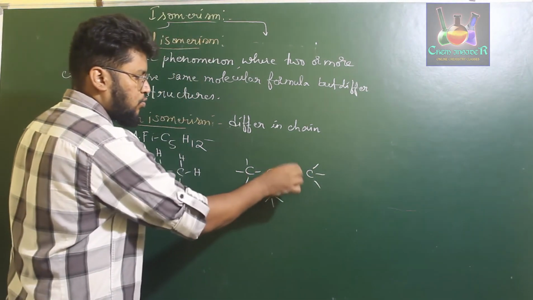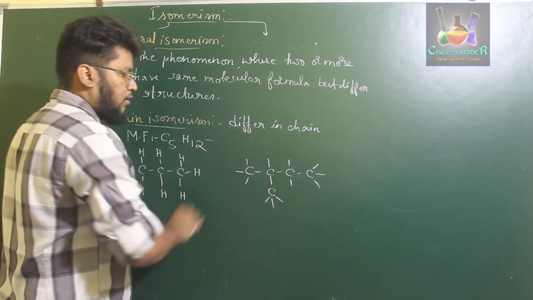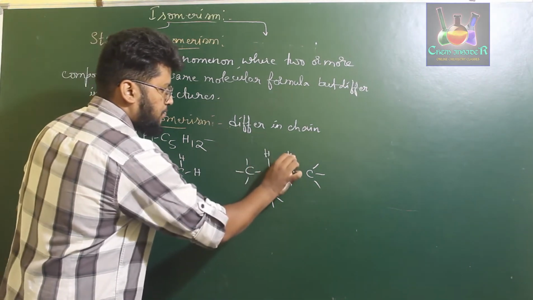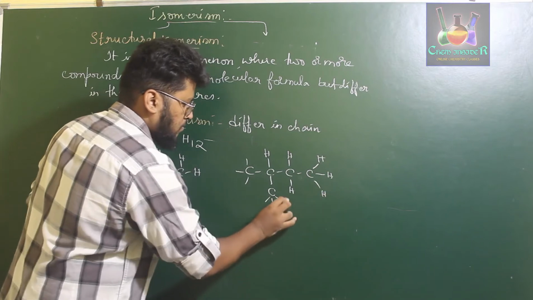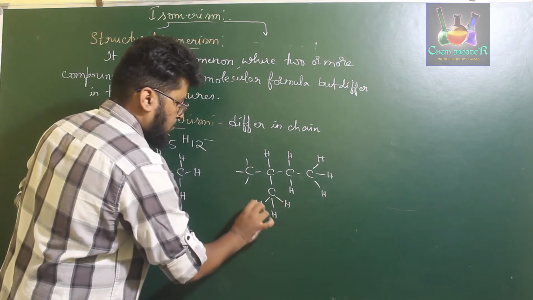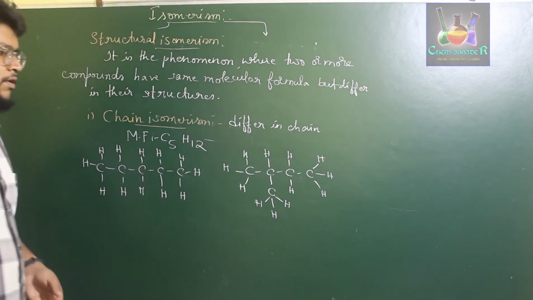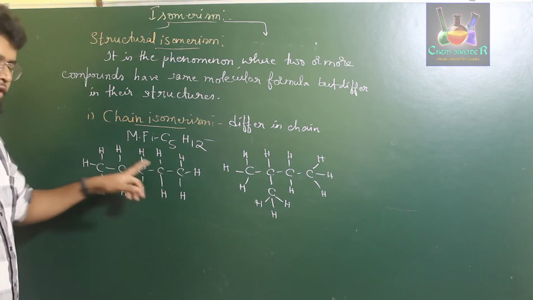This carbon has 2 bonds, so it will carry 2 hydrogen. This carbon has 3 bonds, so it will have 1 more hydrogen. On writing down the structure, H, H, H. Now if you observe carefully, we have 5 carbons and 12 hydrogens in this structure.